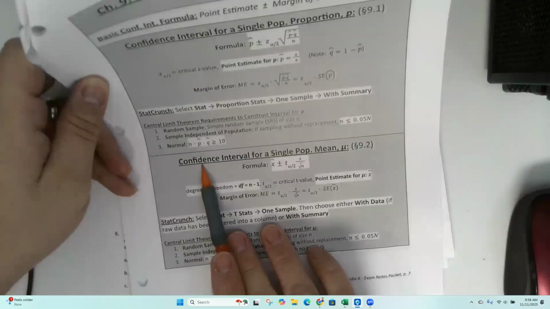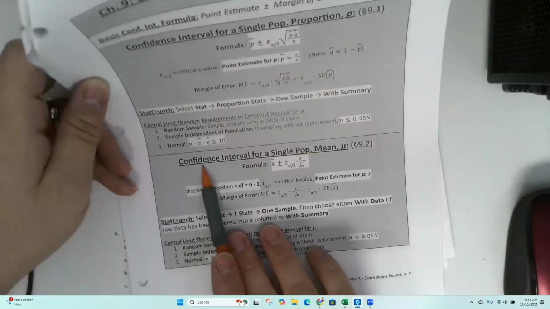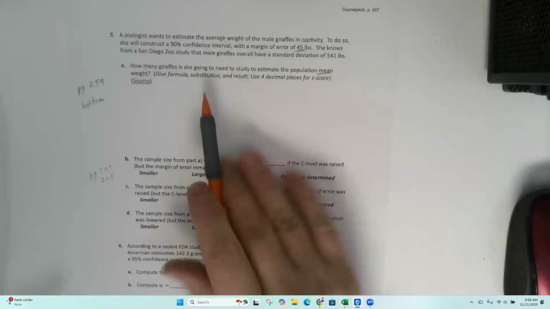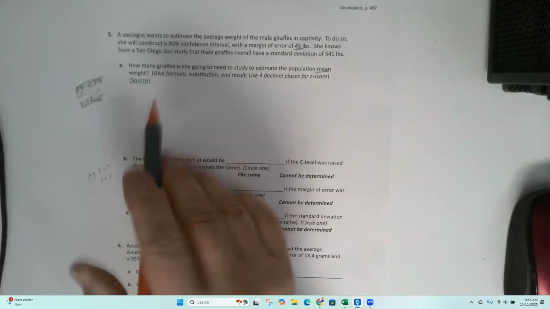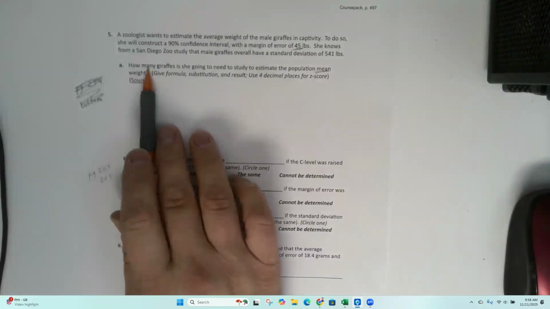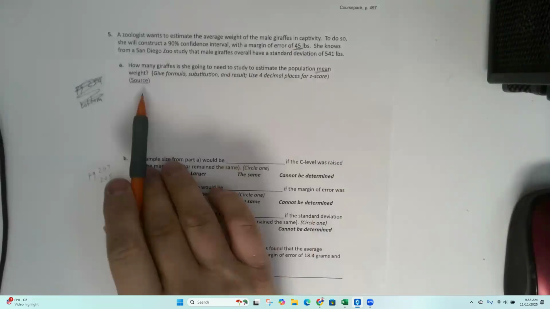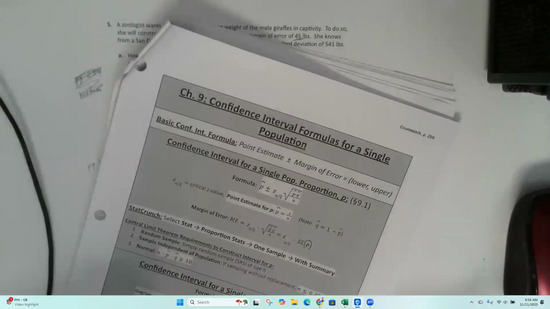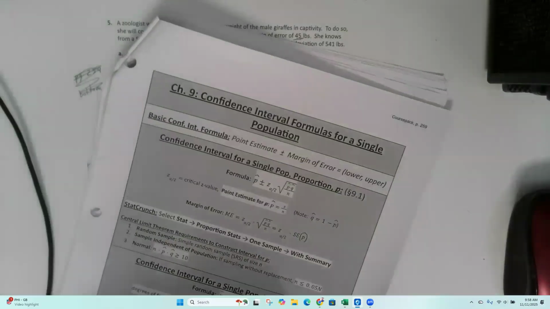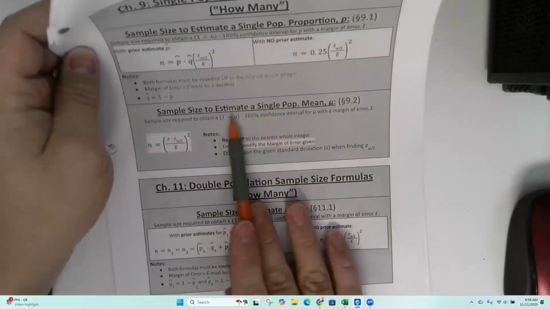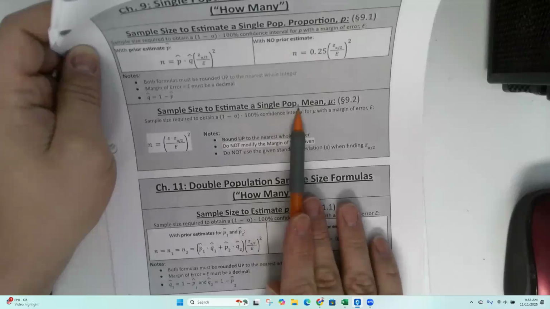This is the formula for calculating the confidence interval. We're not actually calculating a confidence interval for this one. She's asking how many giraffes do you need to sample in order to estimate it? Okay, so that is on page 261 in the middle. Sample size to estimate a population mean. So that's this guy. Okay.